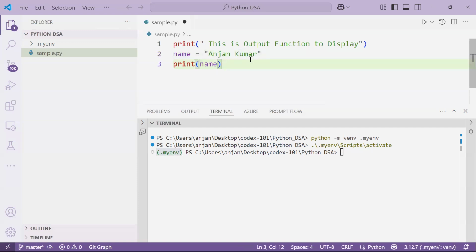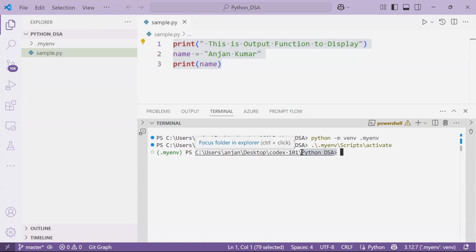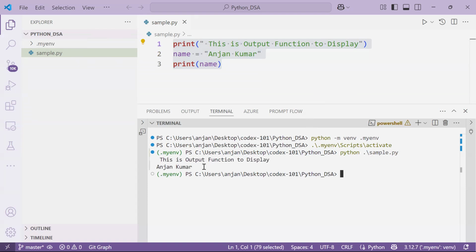Okay, so you can save this file. After saving, you can navigate to where your file is available, in my specific folder. This is my folder, Python underscore DSA. Within this location only, my file exists. If I want to run this sample.py, then simply we use python, space, followed by the sample file name. With the help of this command, we can run it, and you will get the output over here, right?